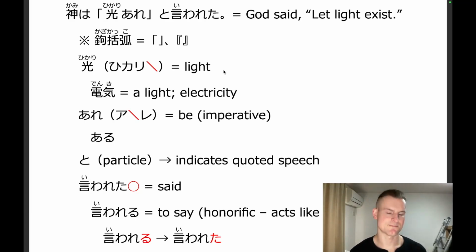Okay, this is light. A light, like the light in my room, is denki. Denki. Okay? Denki can also mean electricity as well. But in this case, we're talking about the phenomenon of light, I guess you could say, or the not really substance, but the thing itself, light itself.